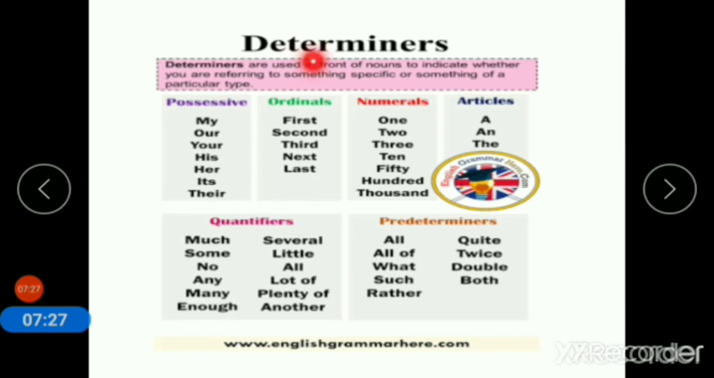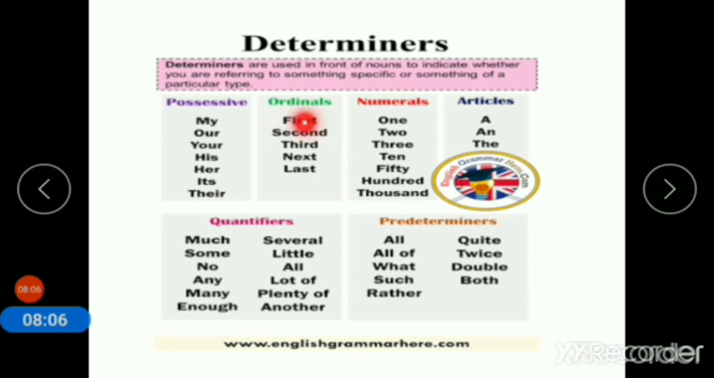Now coming to determiners. Determiners are used in front of nouns to indicate whether you are referring to something specific or something of a particular type. So determiners may be possessive: my, our, your, his, her, its, their.